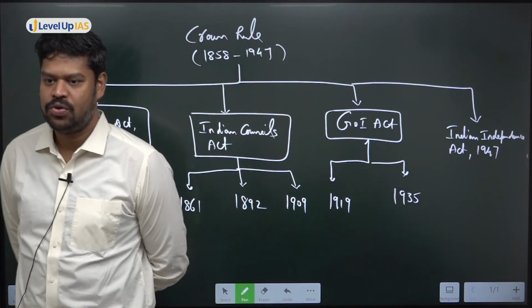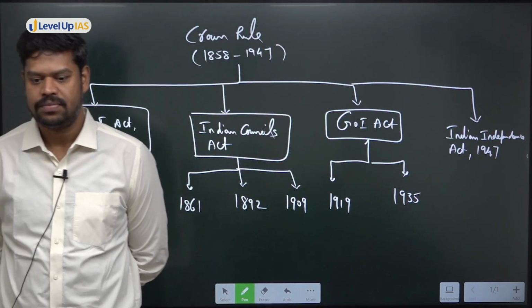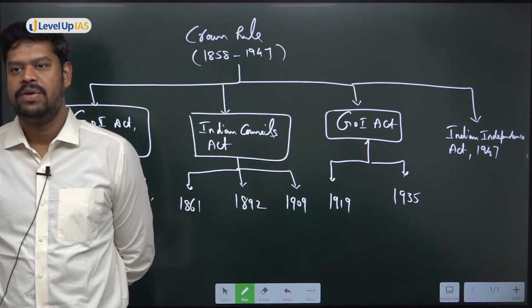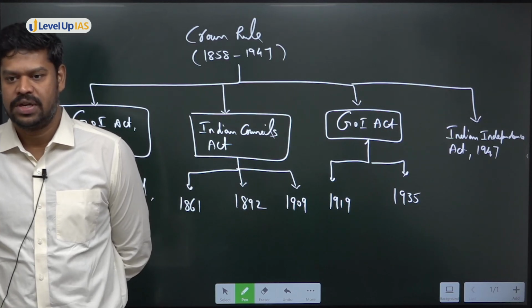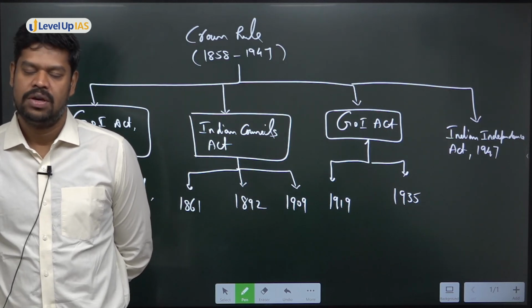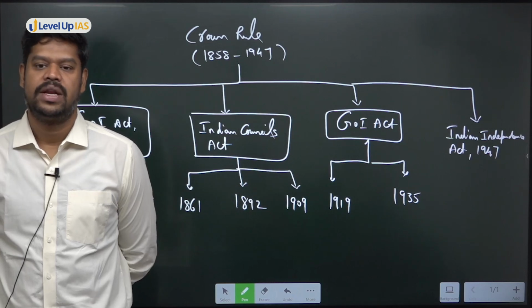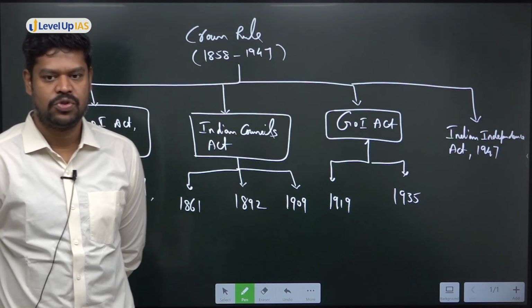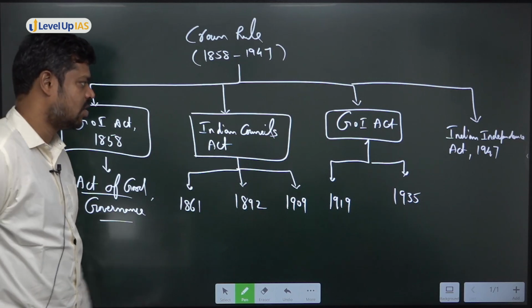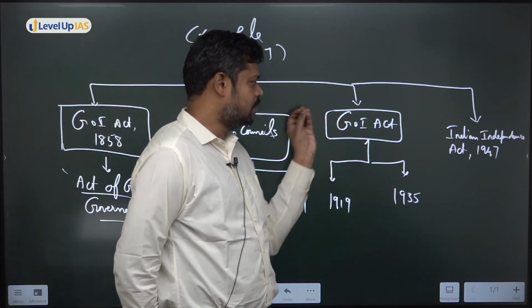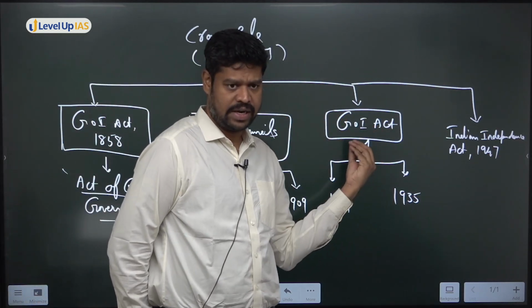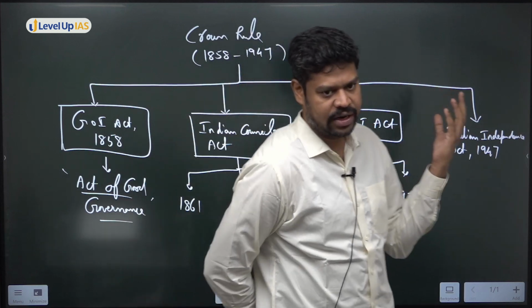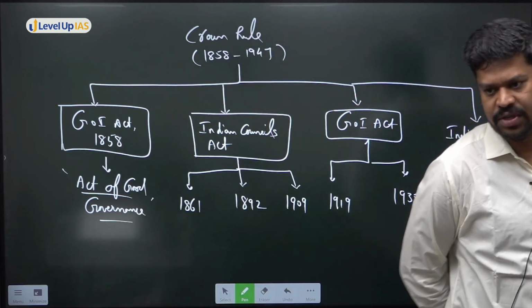1861, 1892, 1909. Okay, you tell me which portfolio was given to him in the Executive Council. Very good. It was the law portfolio in 1909. Okay, we'll see as to who was nominated as we proceed further. For the first time, it happened in 1909. Anyways, how the Government of India Act 1919 and the Government of India Act 1935 were a little different from these things.